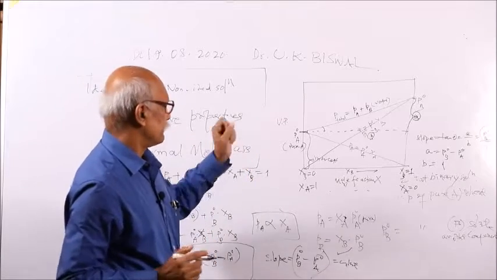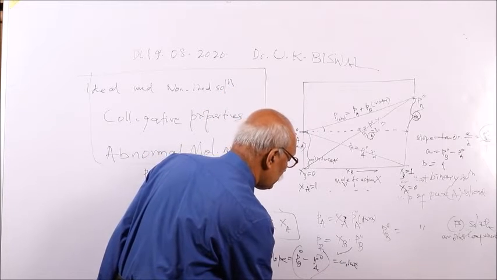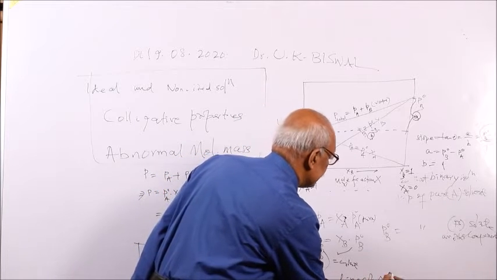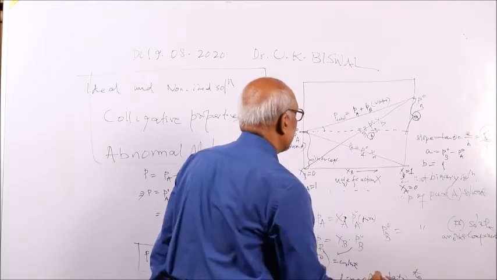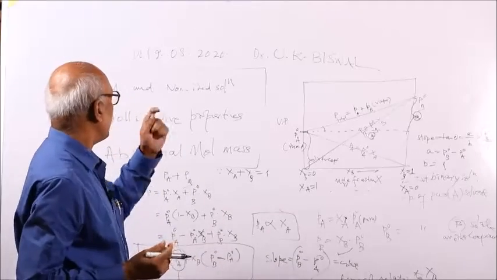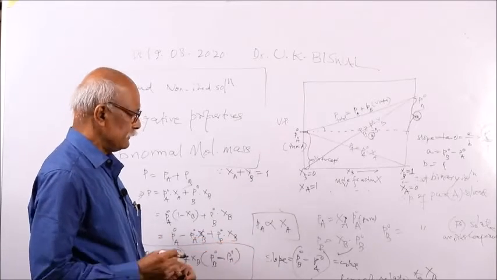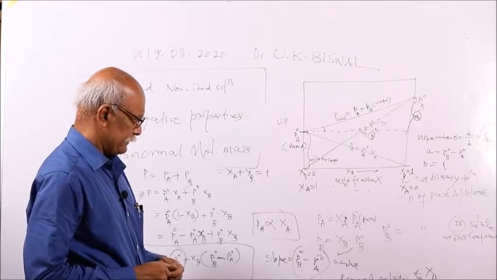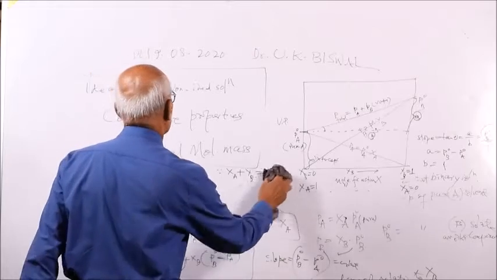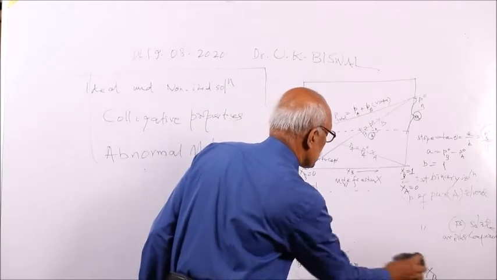That is a linear equation. That means the total pressure P total is linearly related to XB. This is the case you justify for any ideal solution. For any ideal solution, the P total is linearly related with the mole fraction of a component. If X changes, the P total also changes. This is the plot for an ideal solution.